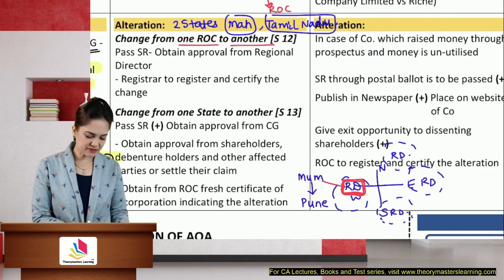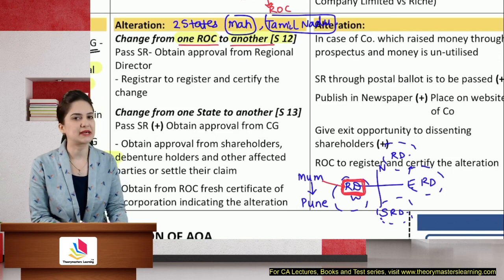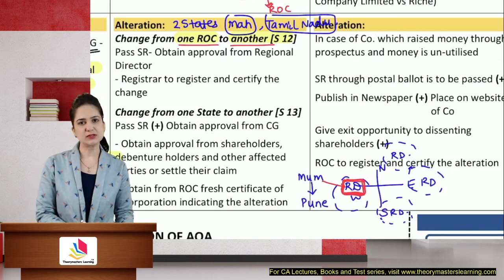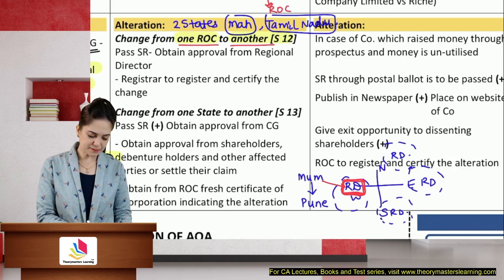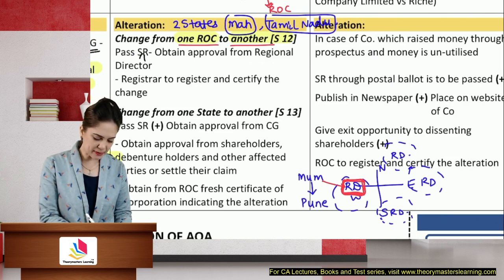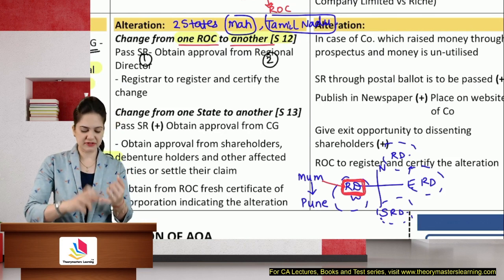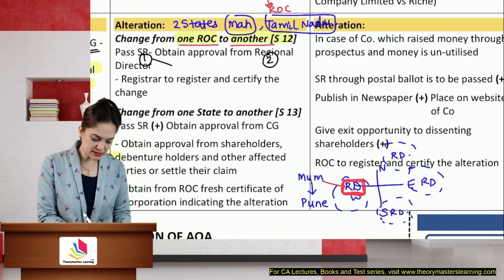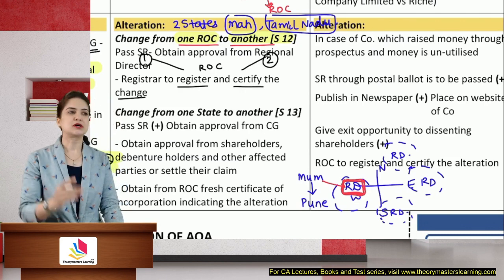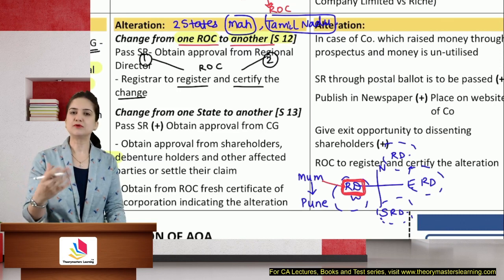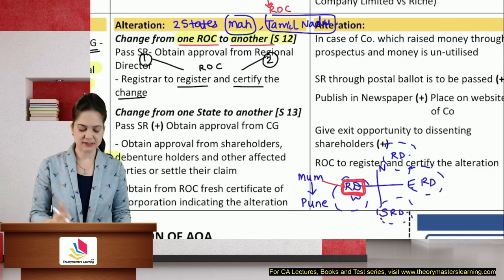So we are shifting from one ROC to the other ROC, very frequently asked in the exam. So the section number, that is section 12, is also important. You will pass a special resolution, obtain approval from the regional director. So let me highlight this in point format. The first is you will pass a special resolution, you will obtain approval from the regional director. Then you will file this with the ROC. The special resolution as well as the approval of the regional director will be given to the ROC. He will register and certify the change. All right. So the ROC where you have gone will issue a new fresh certificate of incorporation with his details.